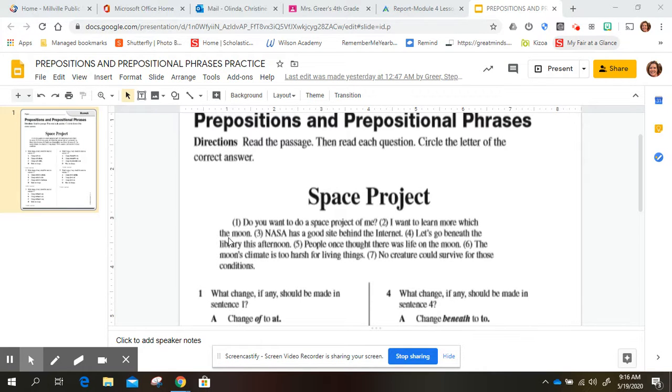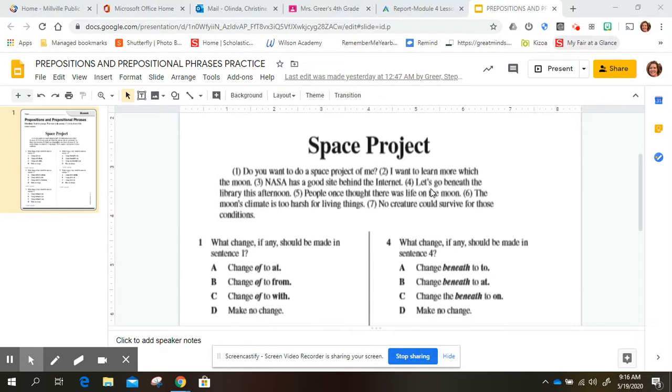Do you want to do a space project of me? I want to learn more which the moon. NASA has a good site behind the internet. Let's go beneath the library this afternoon. People once thought there was life on the moon. The moon's climate is too harsh for living things. No creature could survive for those conditions.